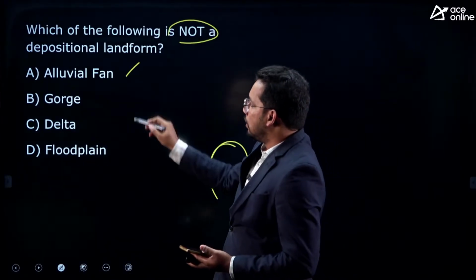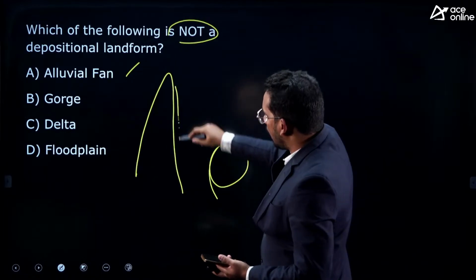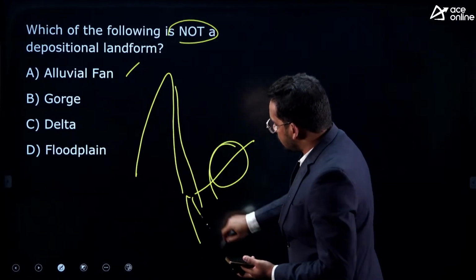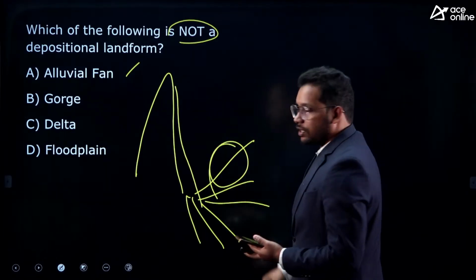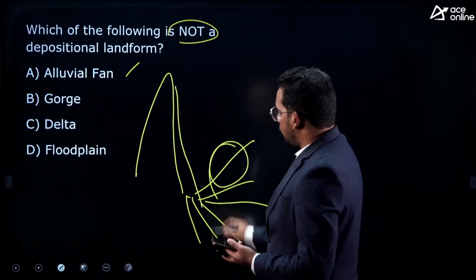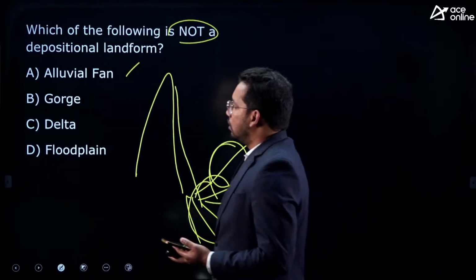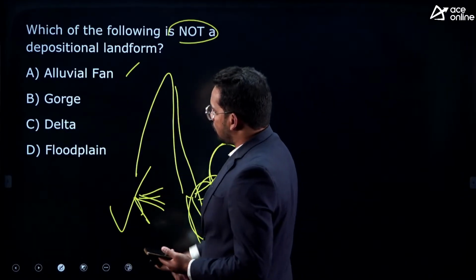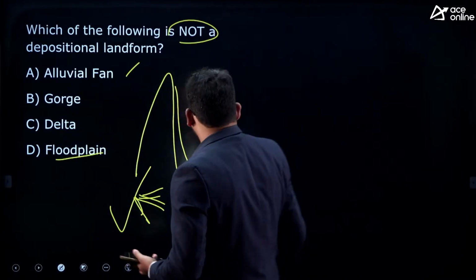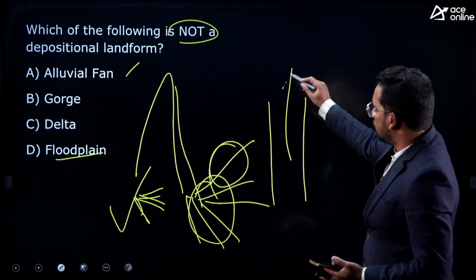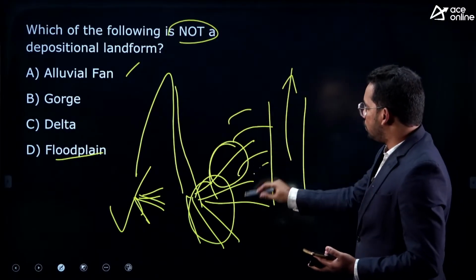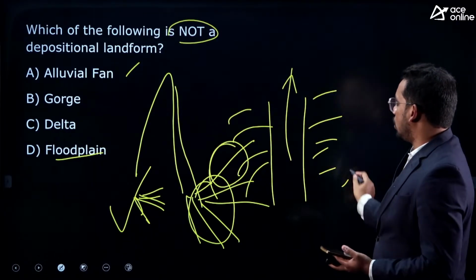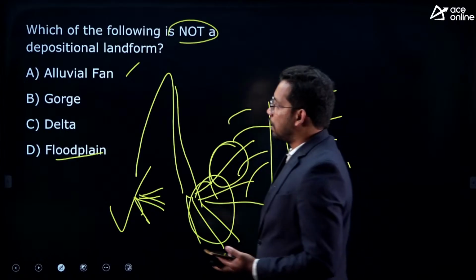Alluvial fan, these are formed at the foothills. As the river flows, it releases into a wider path of deposition. This is called an alluvial fan. This is a depositional one. Delta, this is formed at the coast, deposition by the river. Floodplain, this is also when the river is flowing. So they deposit a lot of material on the sides of the river. This is called a floodplain.